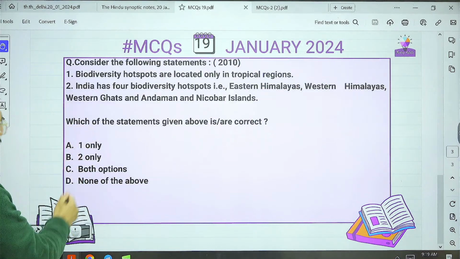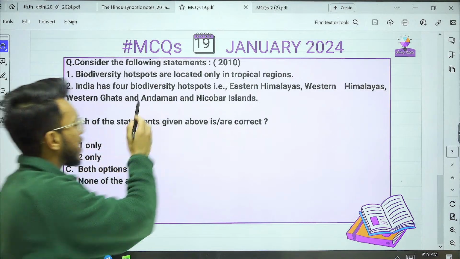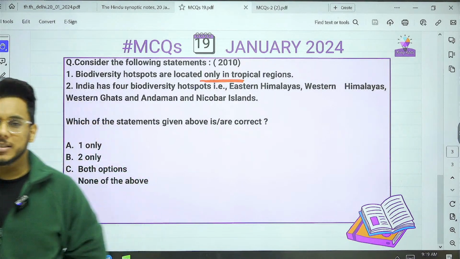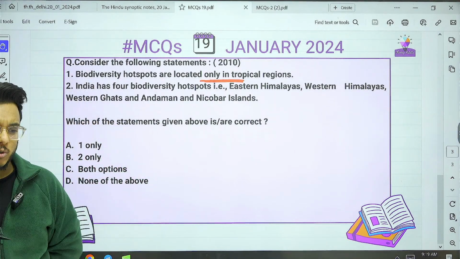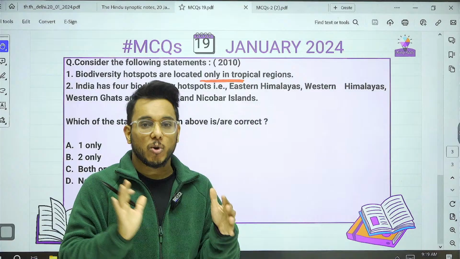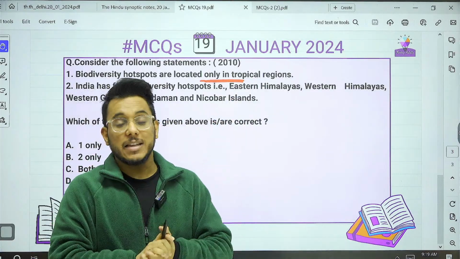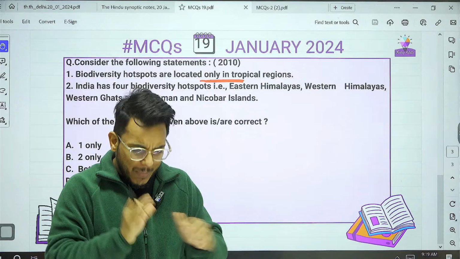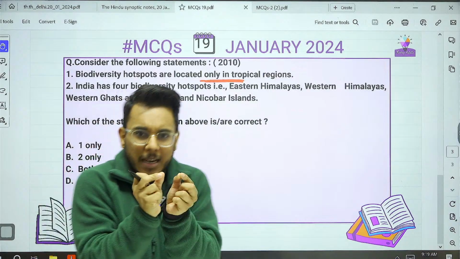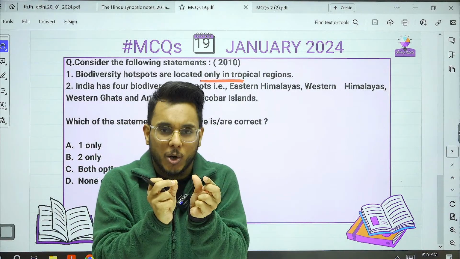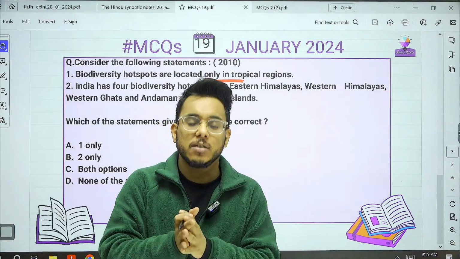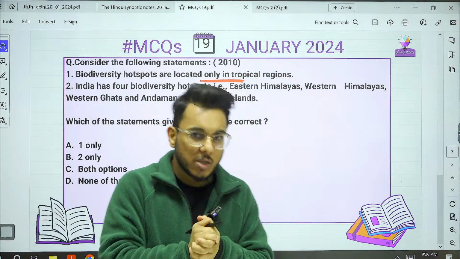Then consider the following statement. Biodiversity hotspots are located only in a tropical region. We have seen in the past that when such absolute statements are given, you need very specific knowledge. Often when these extreme statements are there, many times they are not correct, because even if a little bit of a hotspot area is outside the tropics, the statement will be wrong. And in fact, there are hotspots outside the tropical region. For example, around the Mediterranean there are hotspots.